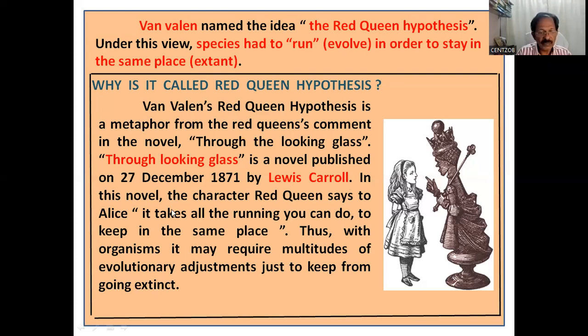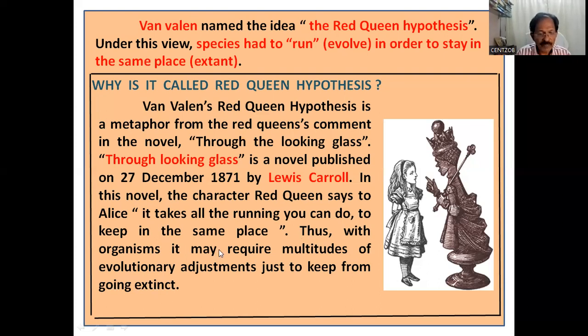In this novel, the character Red Queen, a young lady, says to Alice, a little girl, it takes all the running you can do to keep in the same place.